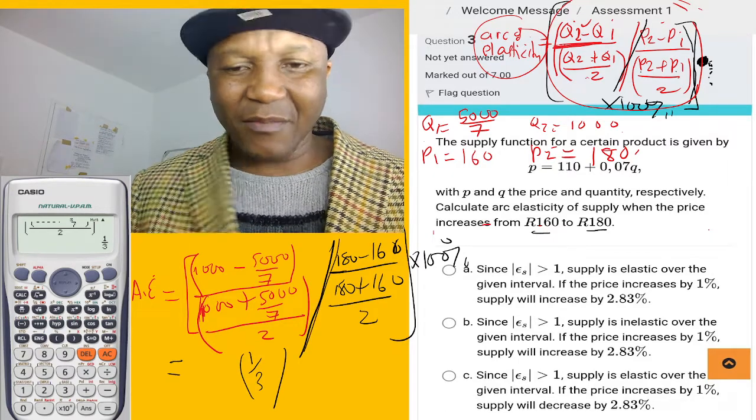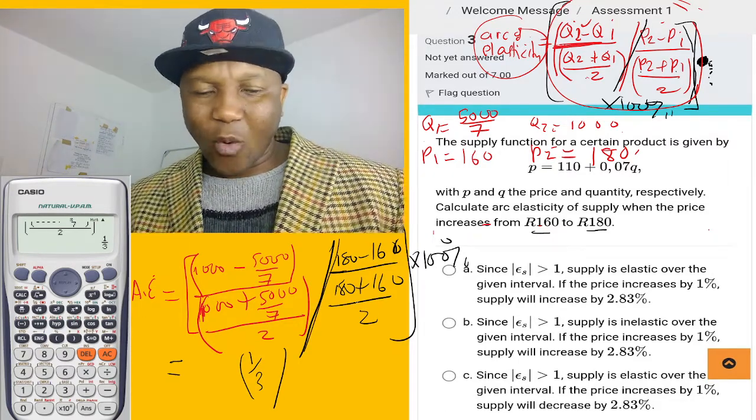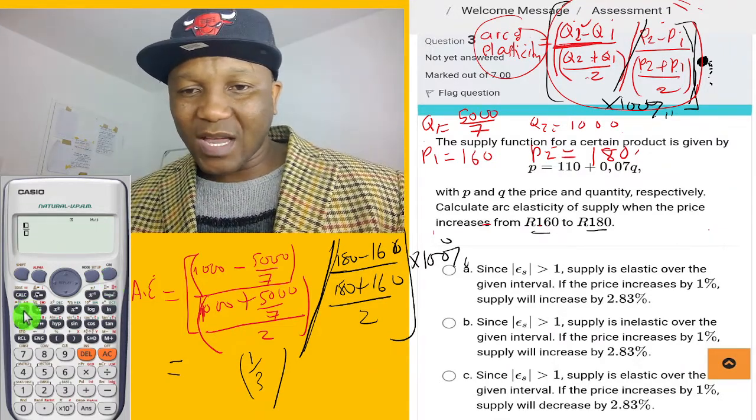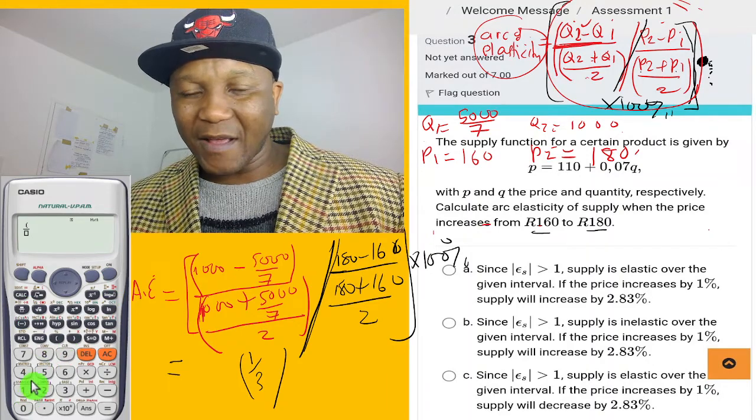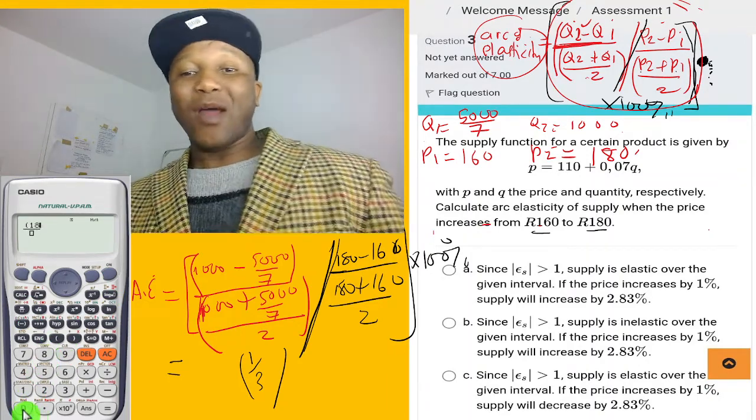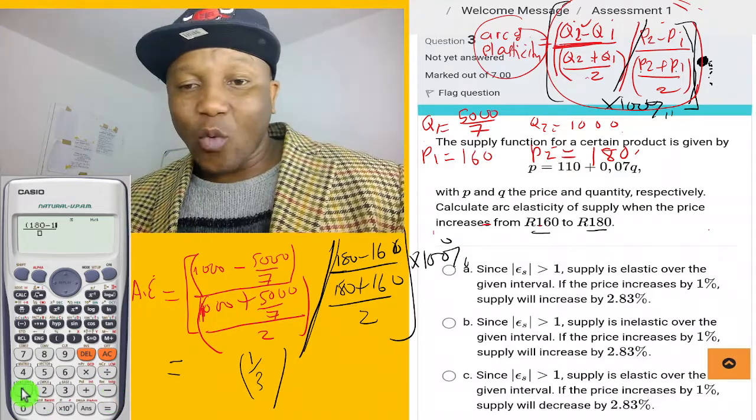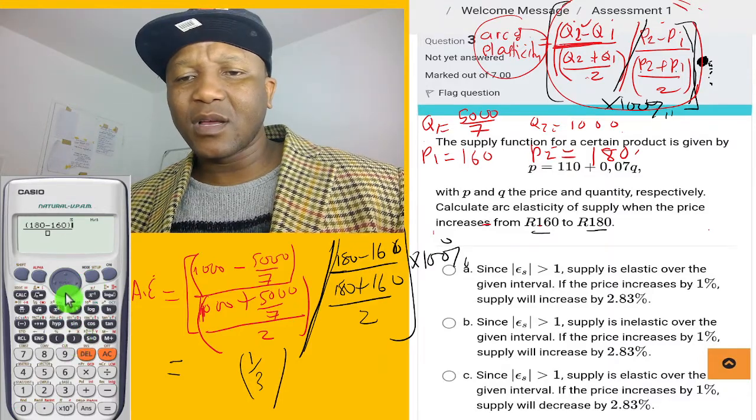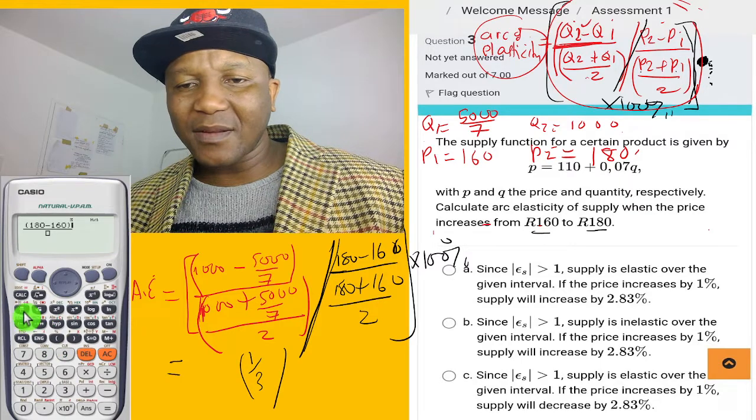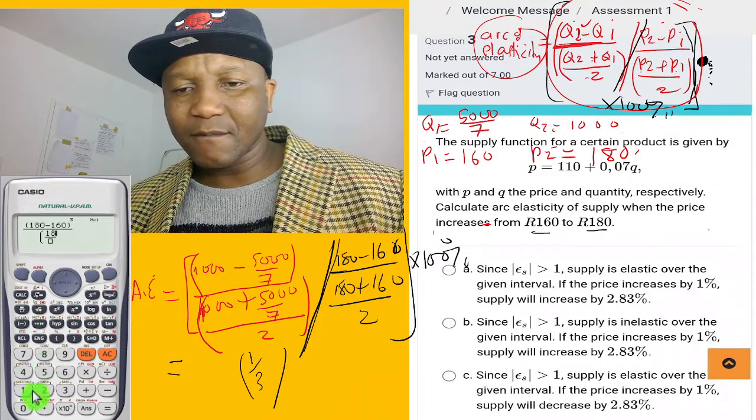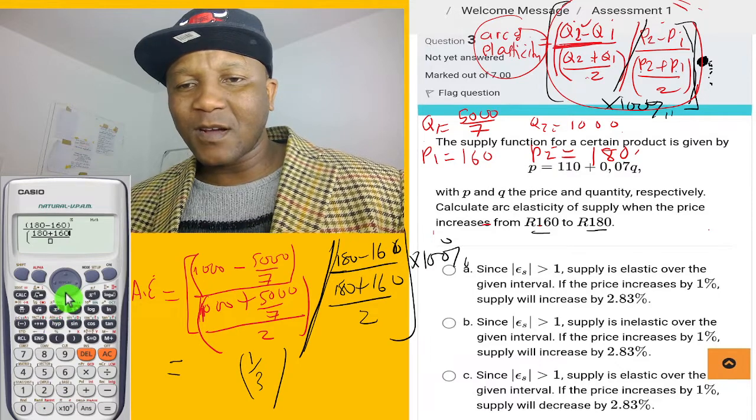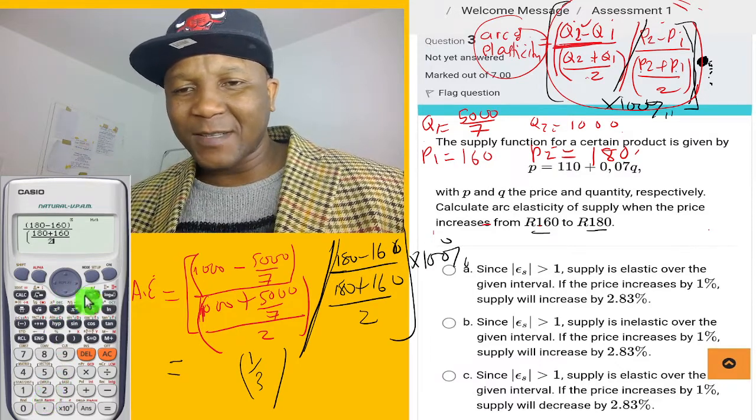Then we must divide by 180 minus 160, 180 plus 160 divided by 2. Now we come here and say fraction. Now no mistake. 180 minus 160, and then close your bracket. Go to the bottom. Bracket. Fraction. 180 plus 160. Divide by 2. Close.